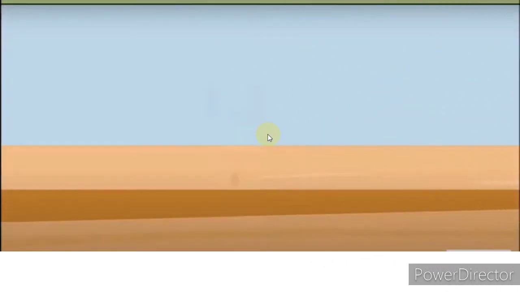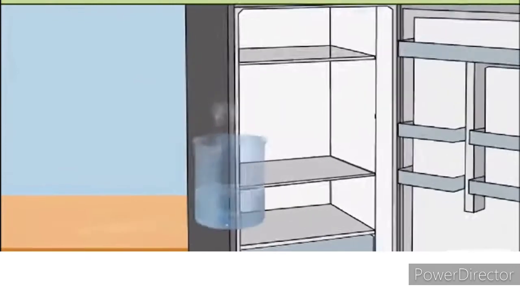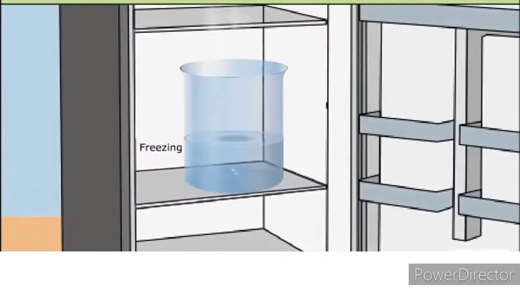Students, now we take another example. Here we have ice cubes. We put them on the burner for heating. After some time, these ice cubes change into water. On further heating, the water changes into vapor. When we put this glass in the freezer, the water changes into an ice cube. So students, that is the process of change of state.